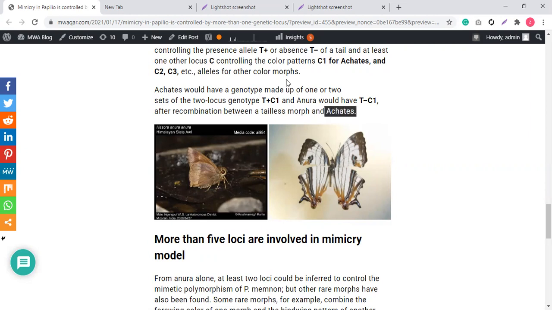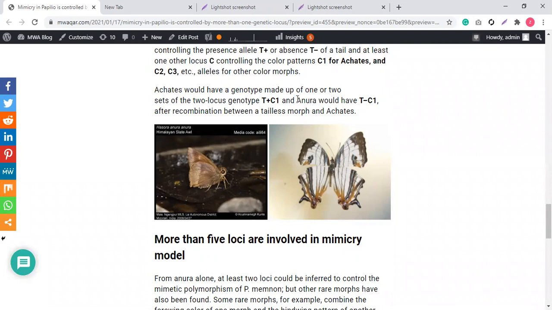Cool. Achates, I'll read it again. Achates would have a genotype made up of one or two sets of the locus genotype T plus C1, and A. neura would have T minus C1 after the recombination between a tailless morph and Achates. So if we cross between T plus C1, that is Achates, and any other butterfly, any other Papilio that has the combination T minus C1, the T minus gene is present on that butterfly. So in the next generation, in the cross between Achates and that particular butterfly, A. neura will form.